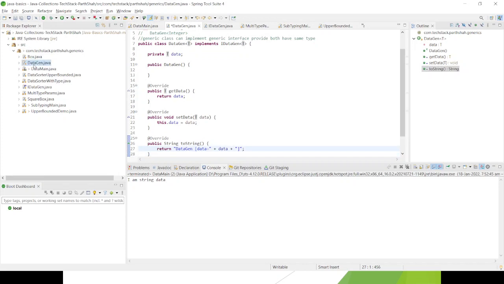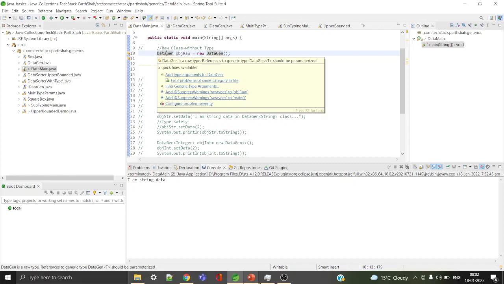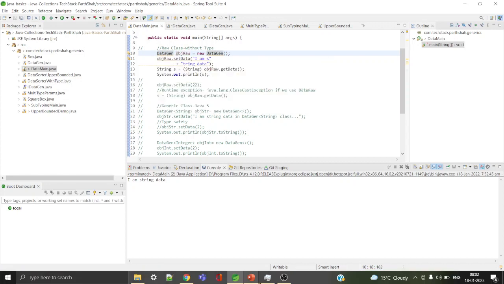Now we'll see a brief demo. I can use a generic class without giving any type, and that is called a raw type. So the first concept is the raw type. DataGen has a type T parameter. I can specify the type parameter, but I can also create the class without it.